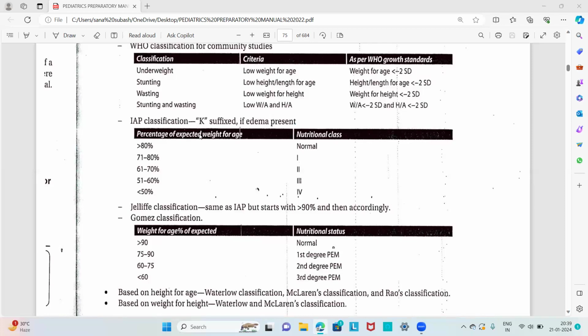Then this is the percentage of expected weight for age, and this is the classification of protein energy malnutrition. If the percentage of expected weight for age is greater than 80%, it is normal. If it is 71 to 80%, it is grade 1 protein energy malnutrition. If the percentage is 61 to 70%, it is grade 2, 51 to 60% is grade 3, and less than 50% is grade 4.